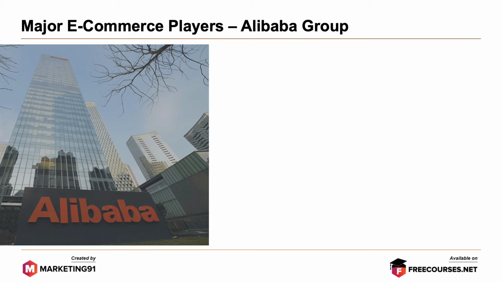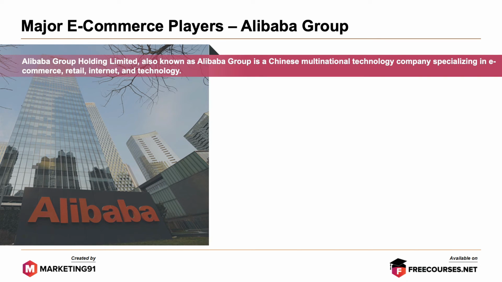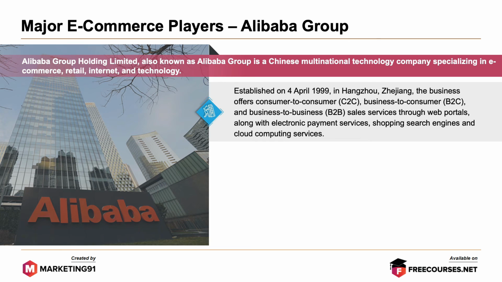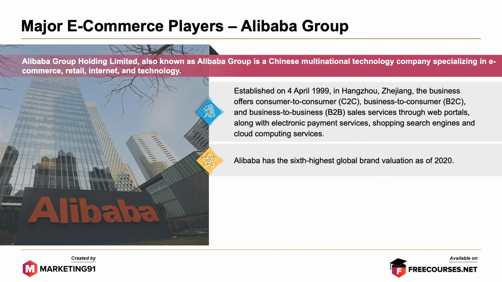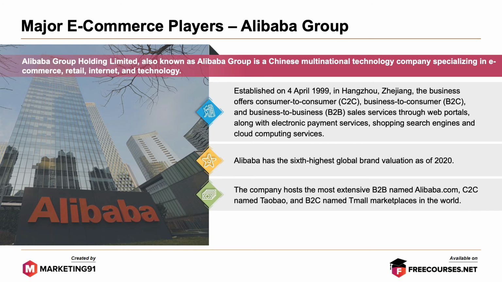Moving on to the next on the list, that is the Alibaba Group. Alibaba Group Holding, also known as Alibaba, is a Chinese multinational technology company specializing in e-commerce, retail, internet, and technology. Established in 1999, the business offers consumer to consumer, business to consumer, and business to business sales services through web portals, along with electronic payment systems, shopping search engine, and cloud computing services. Alibaba has the 6th highest global brand valuation as of 2020. The company hosts the most extensive B2B named Alibaba.com, C2C named Taobao.com, and B2C named Tmall marketplaces in the world. Revenues as of 2019 stood at $72 billion.